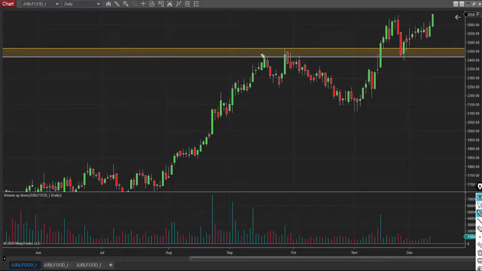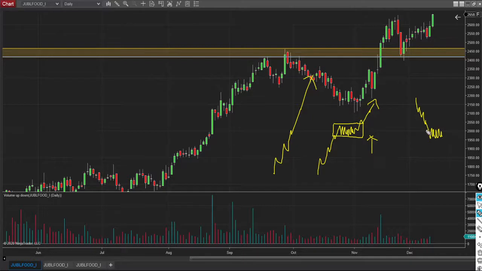This is how a supply zone comes into play. Now in an uptrending move, this is the clean up move which is getting developed. Meanwhile, look at this: this is the balanced auction which is getting developed. Always remember, stock price can't move in a straight line. When the stock price is moving up, it needs to pause and then continue the move. This is the move which will sustain, and this move will be stronger towards the upside. In the same way, when the stock price is coming down, it should go into a sideways mode, and if the move continues further, this move will be stronger towards the downside.